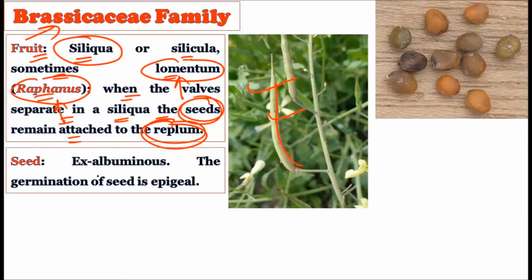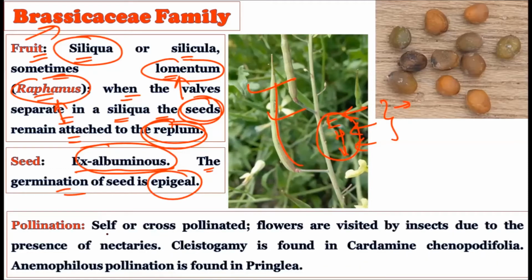Now consider the seed. Seeds are exalbuminous, and the germination of the seed is epigeal. As you know, there are three kinds of germination: epigeal, hypogeal, and viviparous. All these three kinds of germination we have explained in our previous videos in the seed germination topic. So the seed is exalbuminous, and the germination is generally epigeal. See how pollination occurs. It is either self or cross pollinated. Self pollination can occur because the androecium and the gynoecium are both present on the same flower.